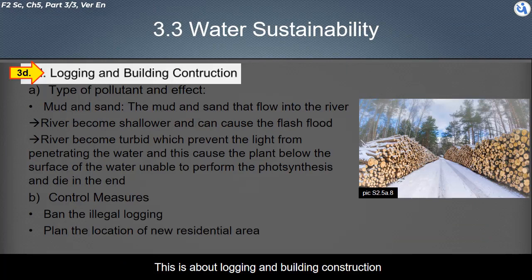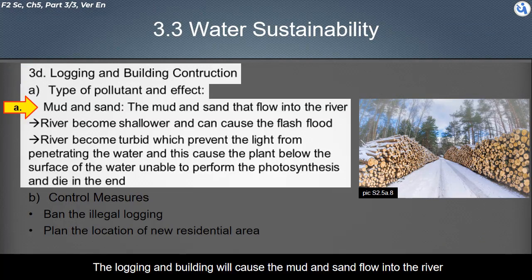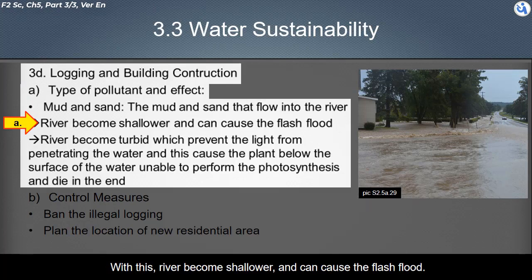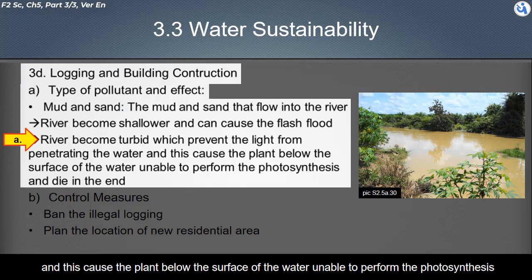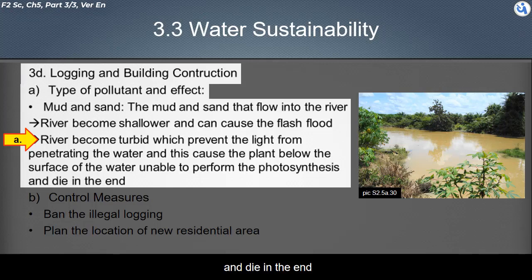This is about logging and building construction. The logging and building will cause the mud and sand to flow into the river. With this, the river becomes shallower, and can cause flash floods. The river becomes turbid, which prevents the light from penetrating the water. And this causes the plants below the surface of the water to be unable to perform photosynthesis, and die in the end.